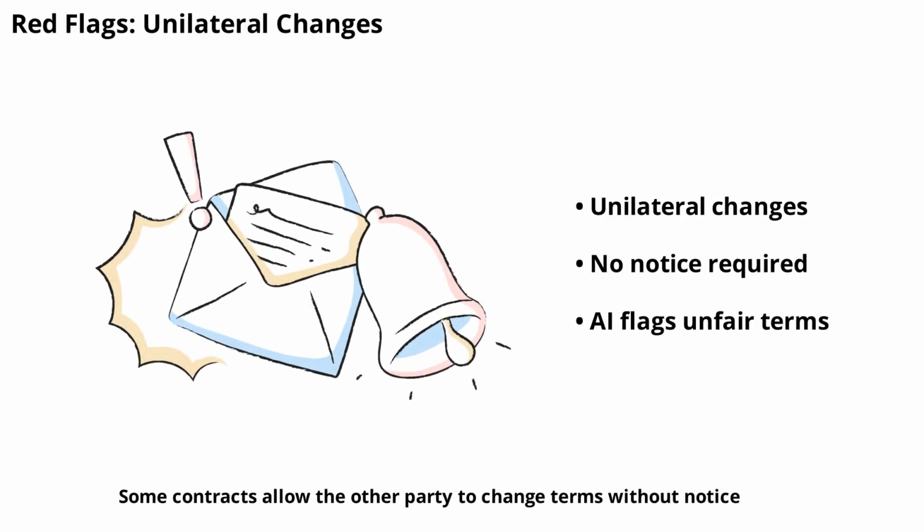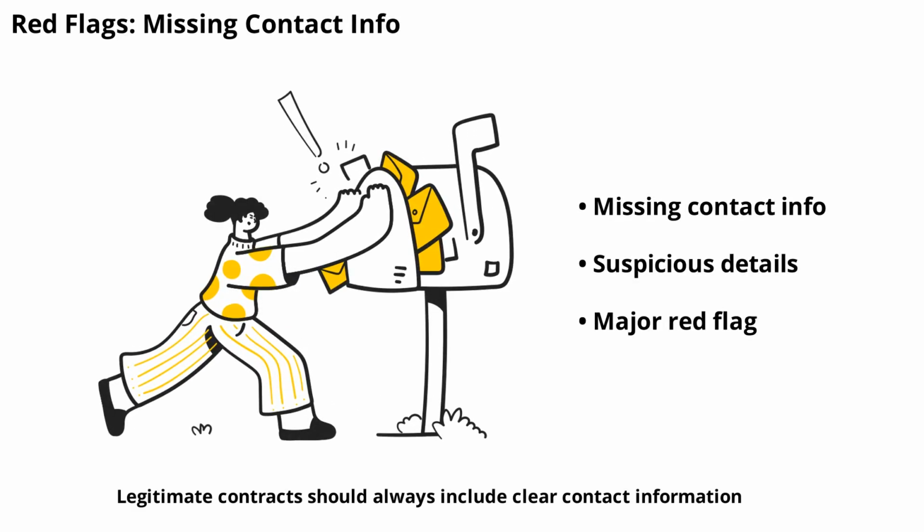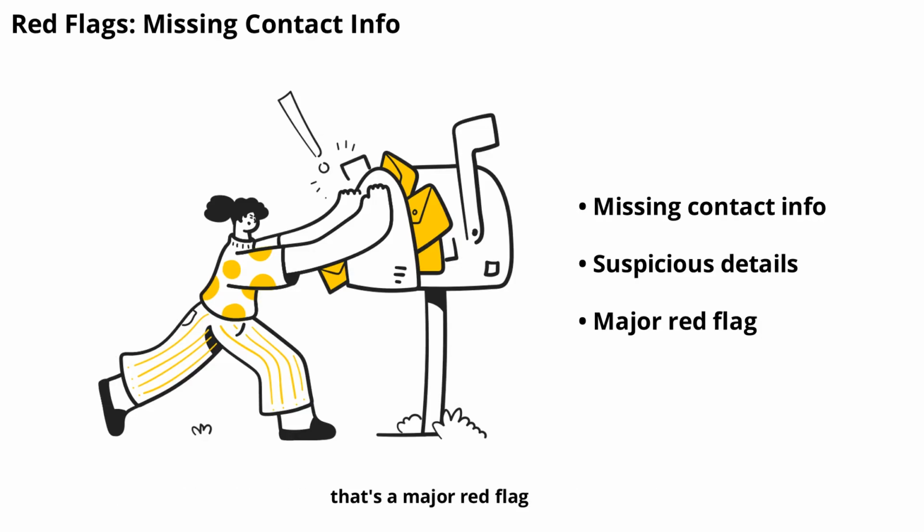Some contracts allow the other party to change terms without notice. AI tools are trained to spot these clauses and warn you, so you don't agree to unfair conditions. Vague or ambiguous language is a hallmark of scam contracts. AI can highlight unclear sections and suggest where you should ask for clarification before signing. Legitimate contracts should always include clear contact information. If the AI tool finds missing or suspicious contact details, that's a major red flag.